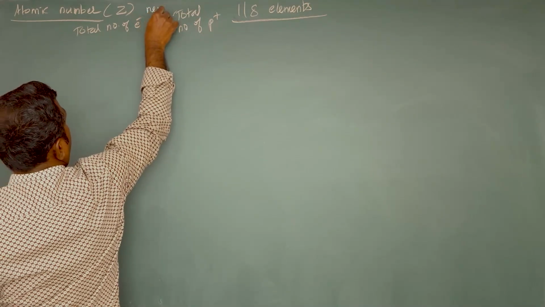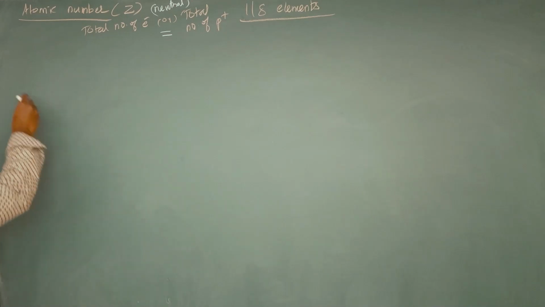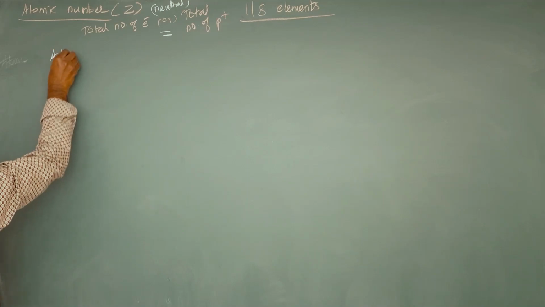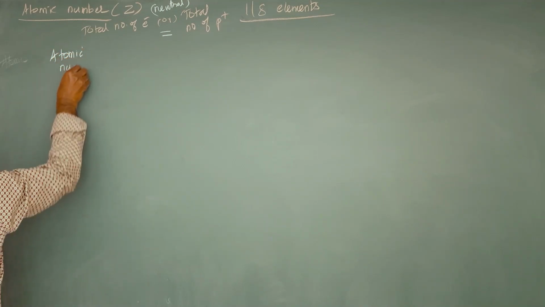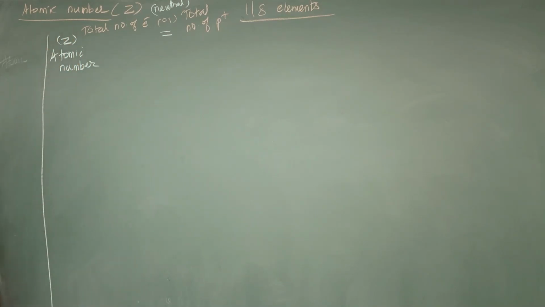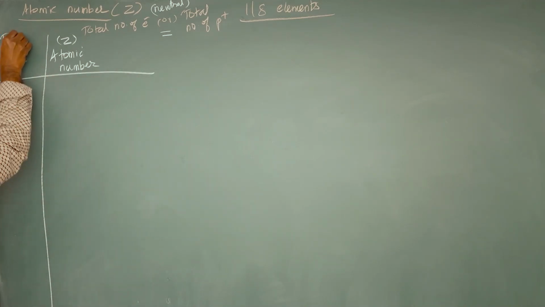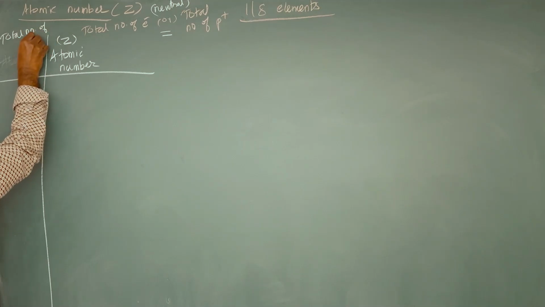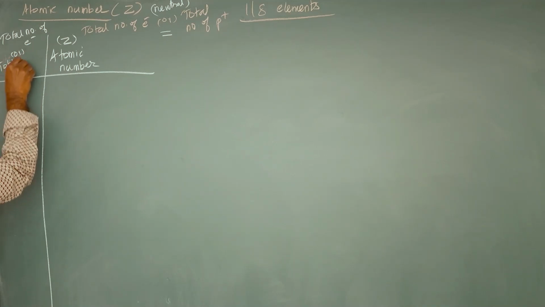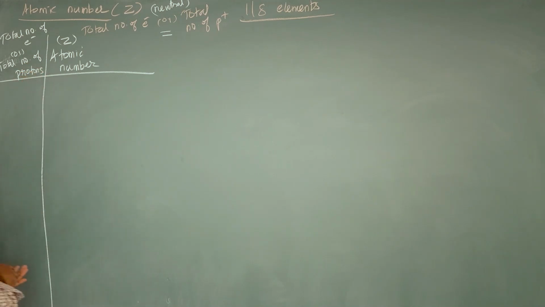That's why an atom remains always what? Neutral. Okay, all right. So atomic number symbol is what? Capital Z. How is atomic number derived? Atomic number is derived from the total number of electrons, or the total number of protons. Isn't it? Okay, right.